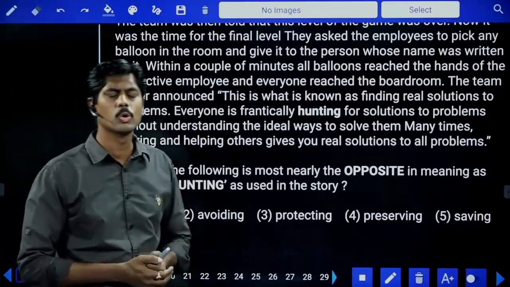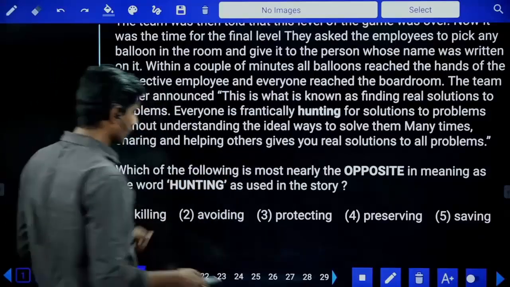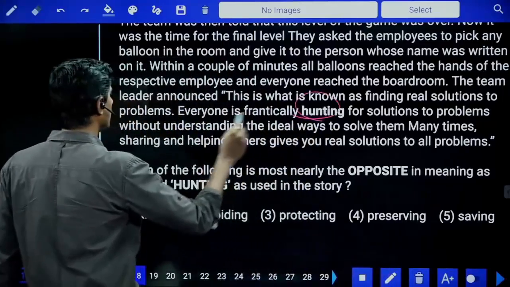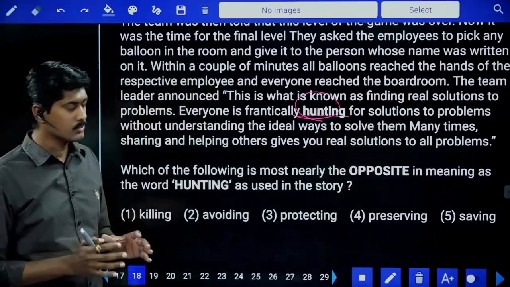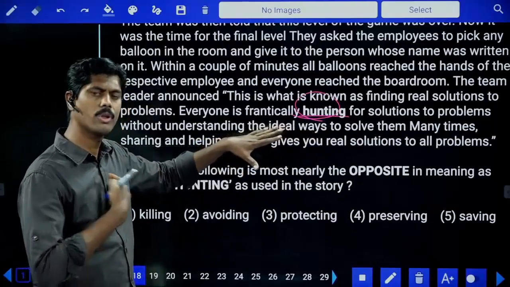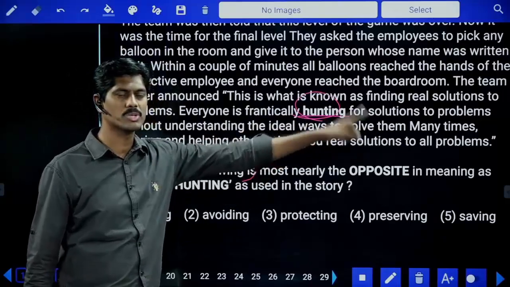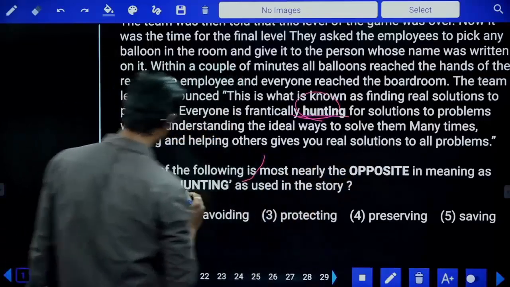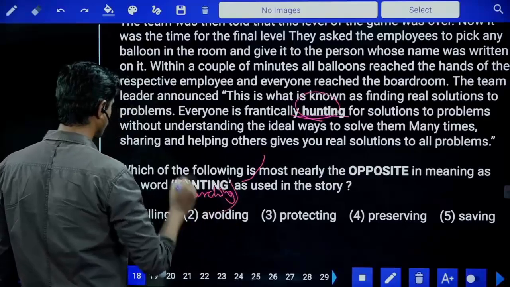Hunting is nothing but going in the forest and searching for an animal and killing. But here what is the context? Everyone is frantically hunting for solutions to the problems. So frantically means uncontrollably, without any control, or full of emotion also we can say. Everyone is frantically hunting for solutions means searching for solutions they want. Hunting means here searching or wanting.